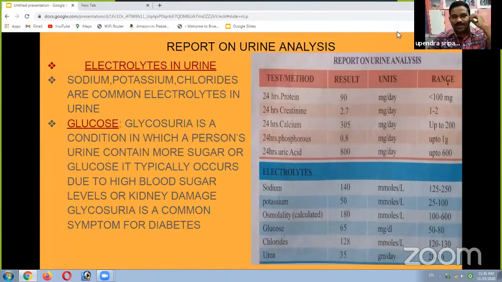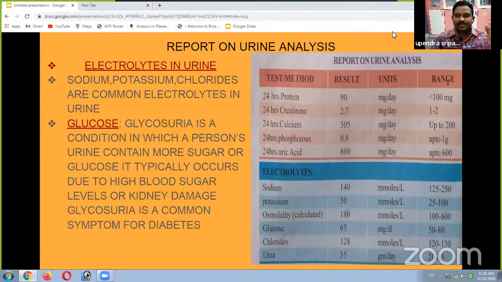Also electrolytes in urine, sodium, potassium, chlorates are common electrolytes in urine. In this urine, we see if the electrolyte levels are in normal range, low or high. So in this way, we confirm whether our body organs are functioning properly or not.